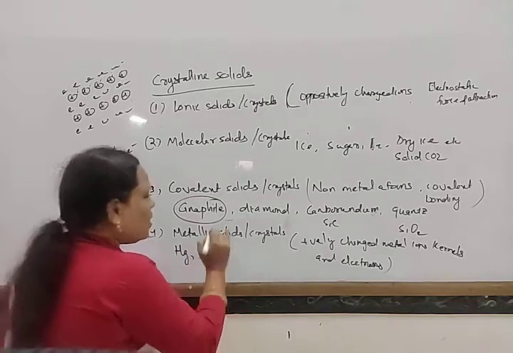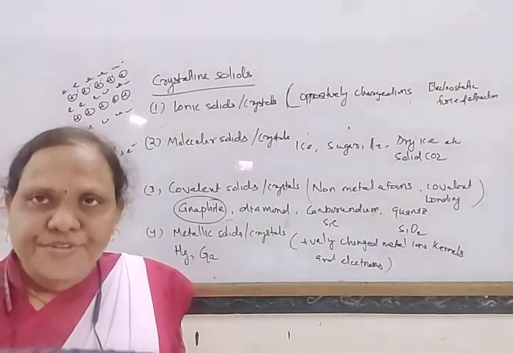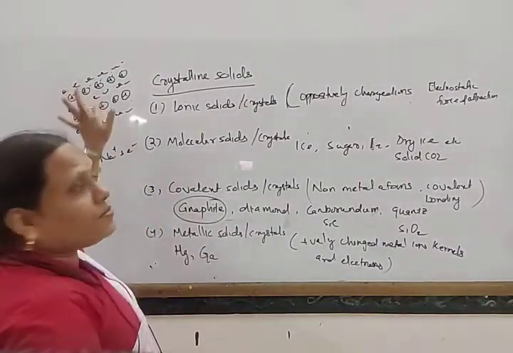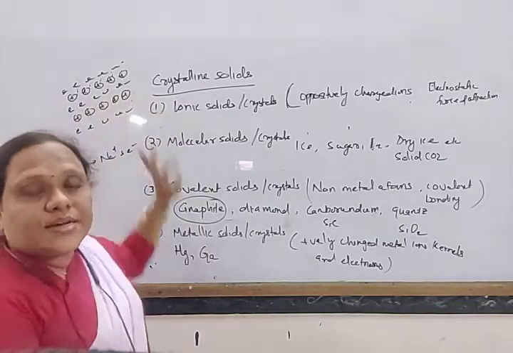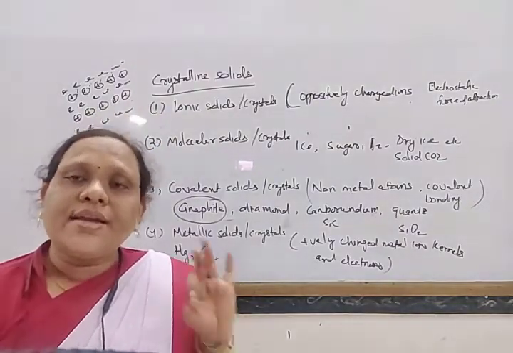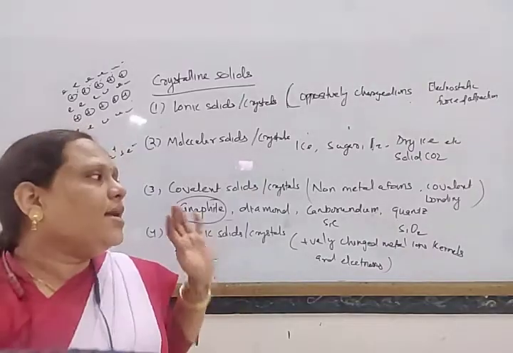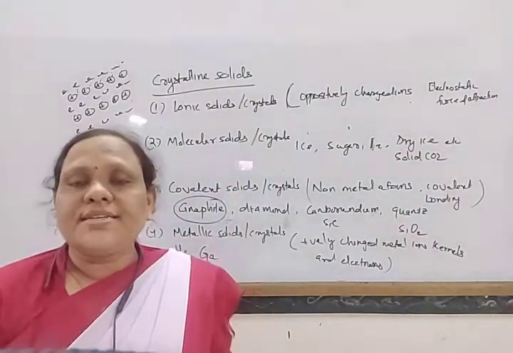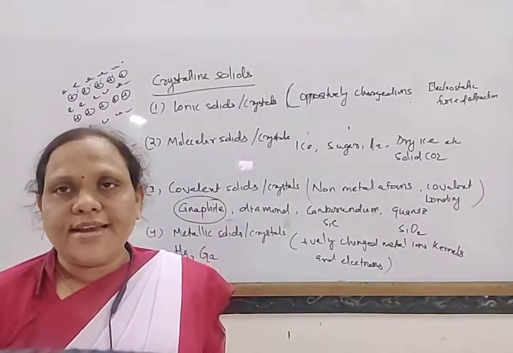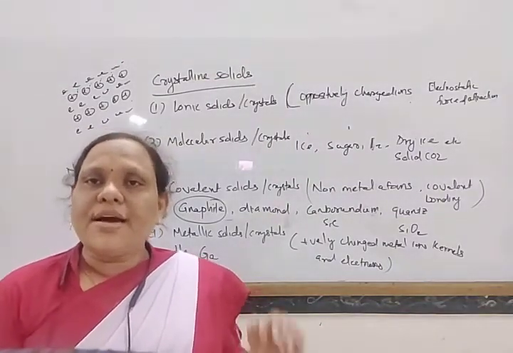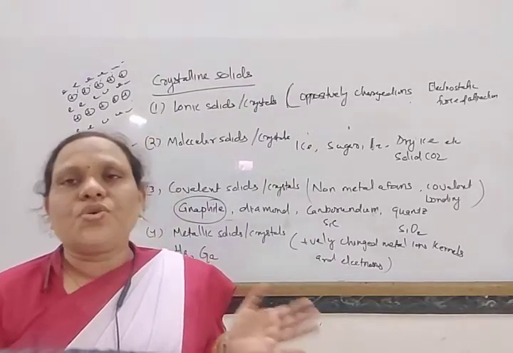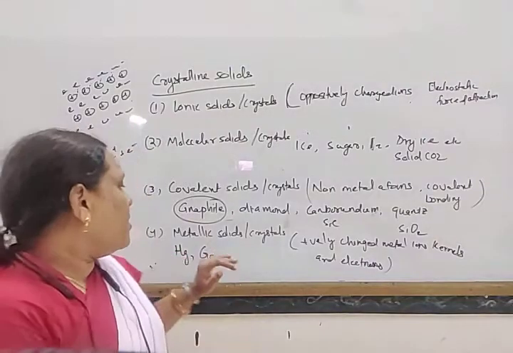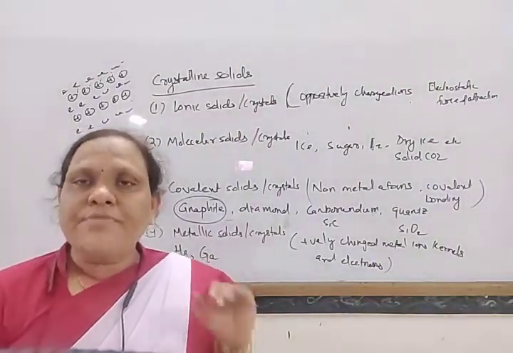Mercury and gallium exist in liquid form at room temperature. Due to the presence of free, movable electrons, metals can conduct heat and electricity. And metals, instead of being brittle, are generally malleable and ductile in nature. Some metals are soft and some metals are hard, and they possess high melting and boiling points.